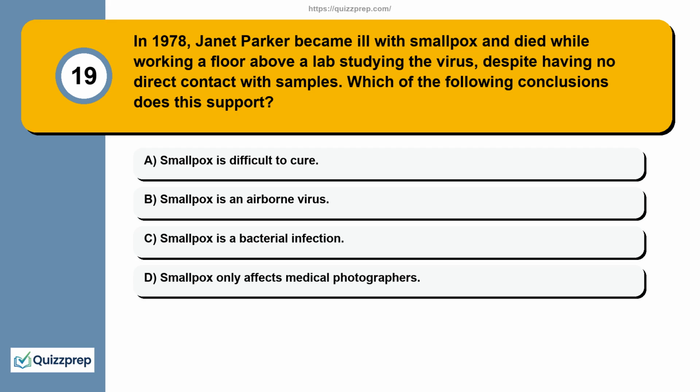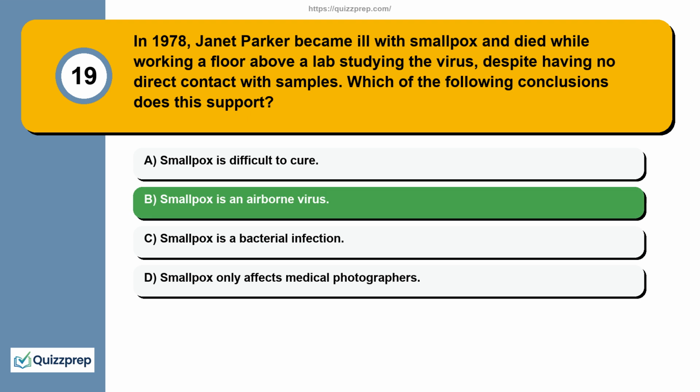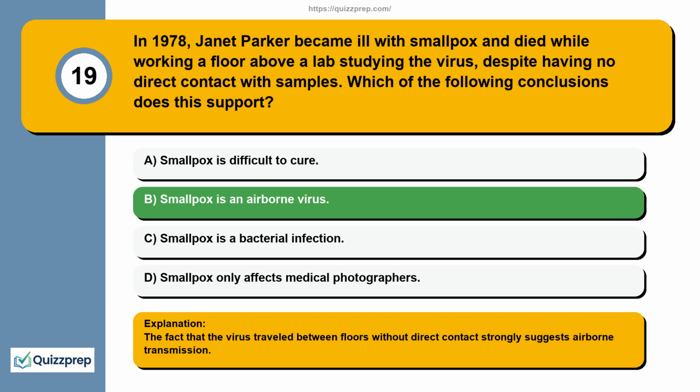Question 19. In 1978, Janet Parker became ill with smallpox and died while working a floor above a lab studying the virus, despite having no direct contact with samples. Which of the following conclusions does this support? Smallpox is difficult to cure. Smallpox is an airborne virus. Smallpox is a bacterial infection. Smallpox only affects medical photographers. The fact that the virus traveled between floors without direct contact strongly suggests airborne transmission.